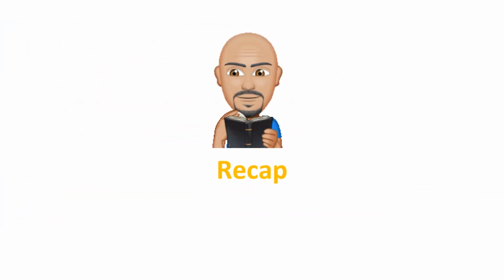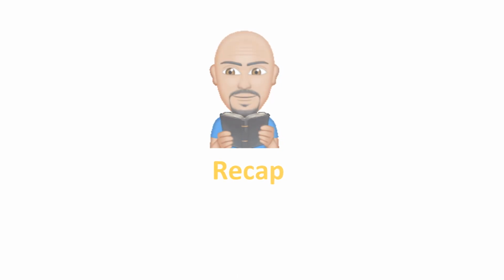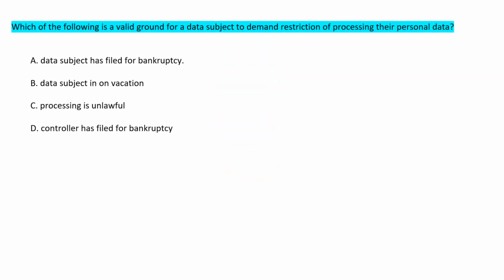Let us now discuss some of the important provisions of Article 18 by way of multiple choice questions. Which of the following is one of the valid grounds for a data subject to demand restriction of processing their personal data?